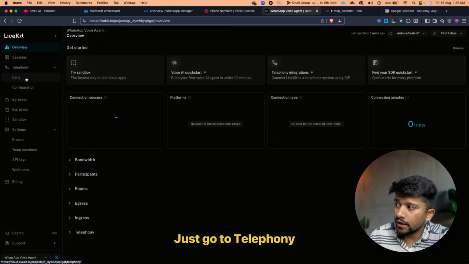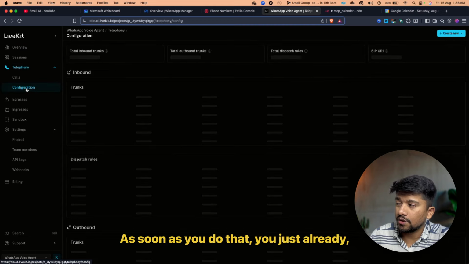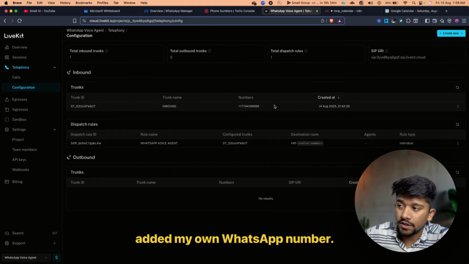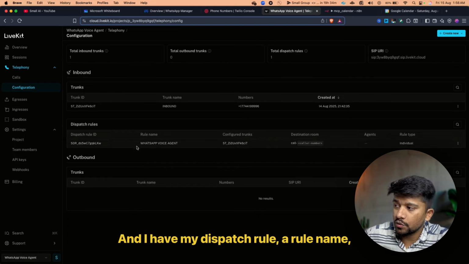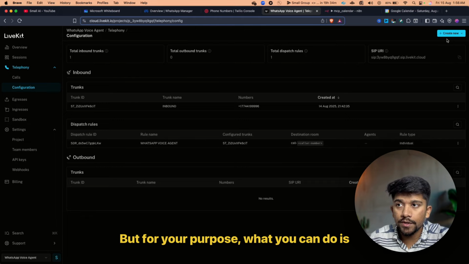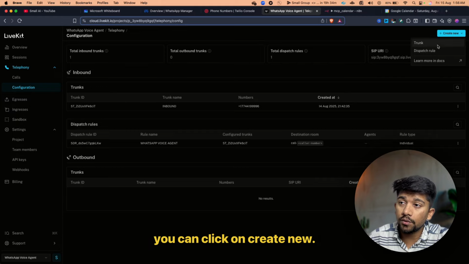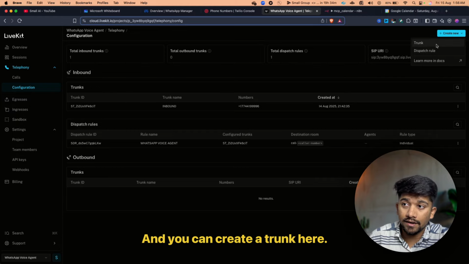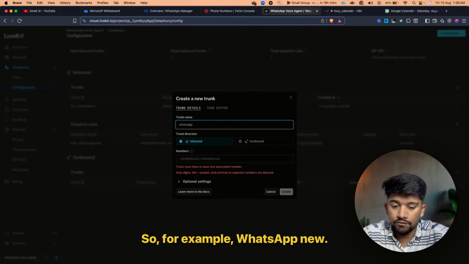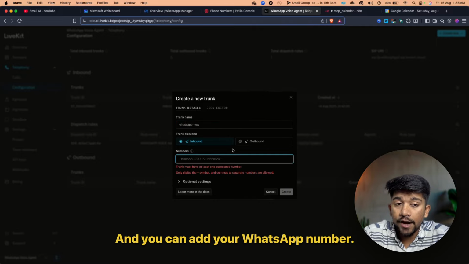Just go to telephony and go to configurations. As soon as you do that, you can see that we have added my own WhatsApp number, and I have my dispatch rule, my rule name, destination room, everything like that. But for your purpose, what you can do is click on create new, and you can create a trunk here. As soon as you do this, just name it something. So for example, WhatsApp new, and you can add your WhatsApp number.